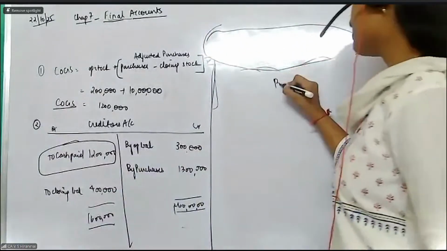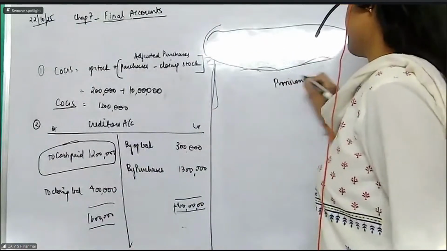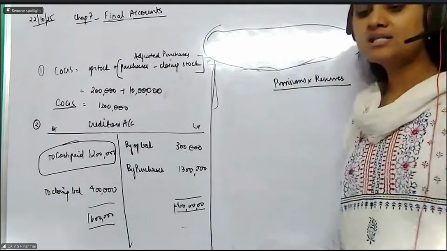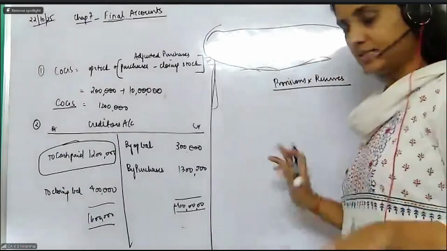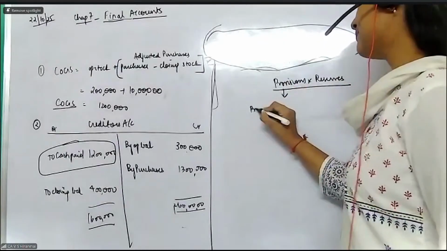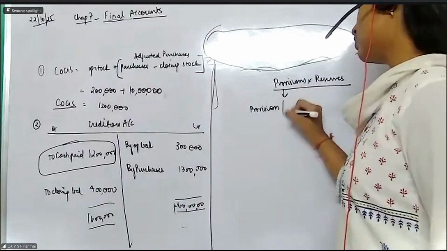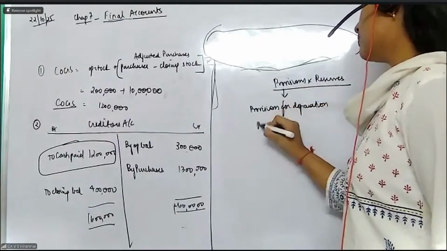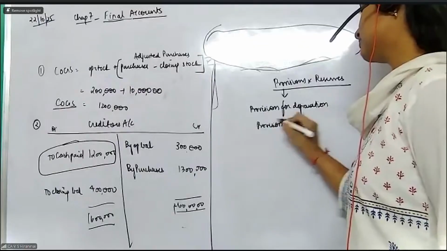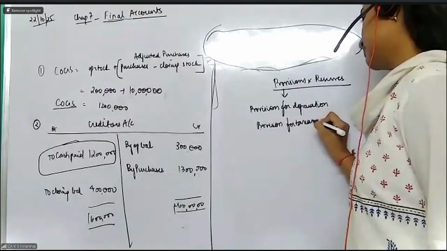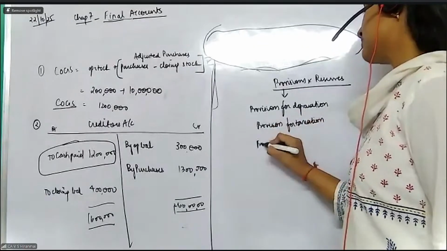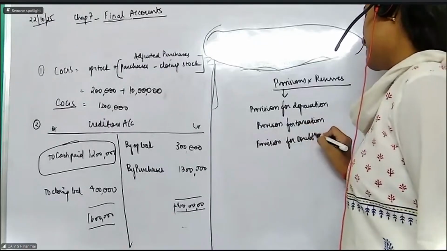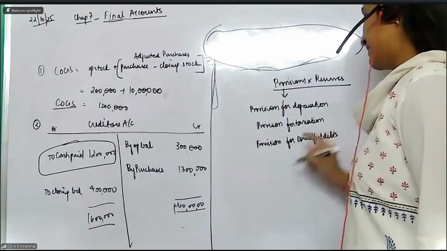Now, all of you, please see before that provisions and reserves. What is meant by provision? What is a reserve? That's all. Okay. Provision ka examples hai, you can say provision for depreciation, or you can say provision for taxation, or you can say provision for doubtful debts. These are all the examples where you are creating a provision.